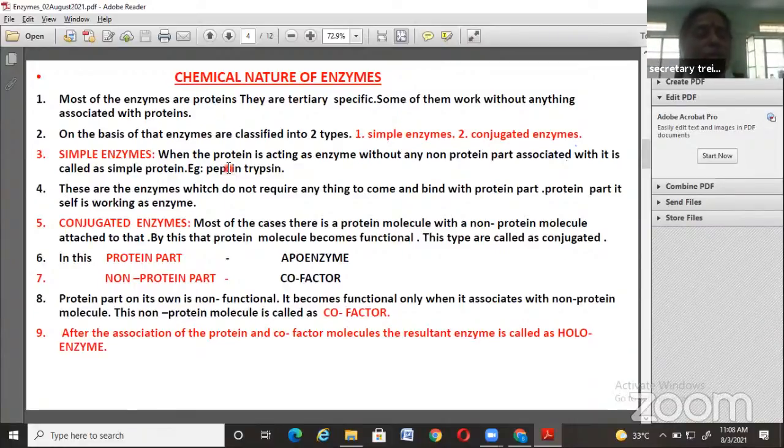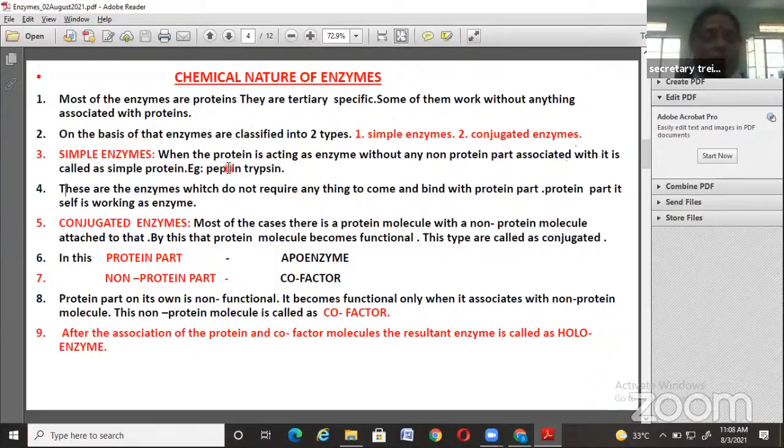Enzymes are made only by proteins. Sometimes these protein-made enzymes associate with a non-protein part to show their effect on reactions, but they may also not associate with any other part. This non-associated type of enzyme is called a simple enzyme.